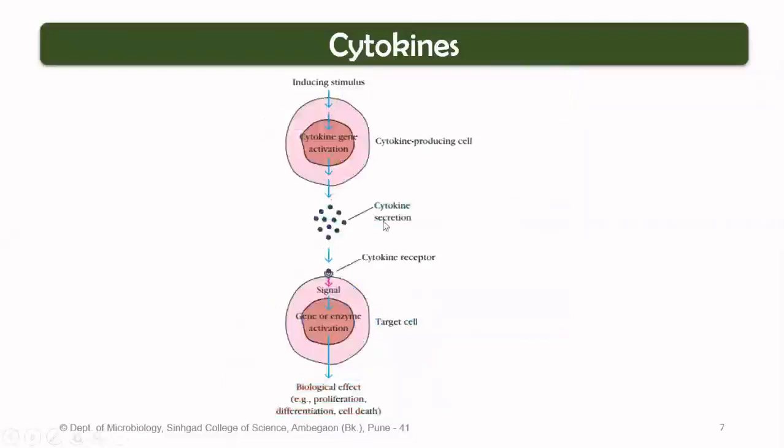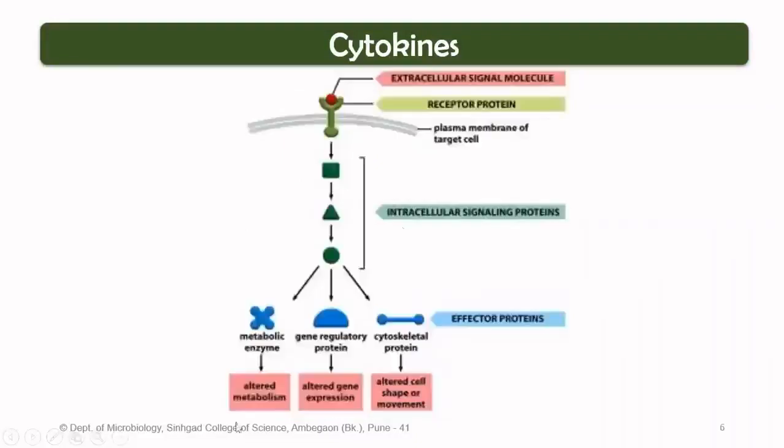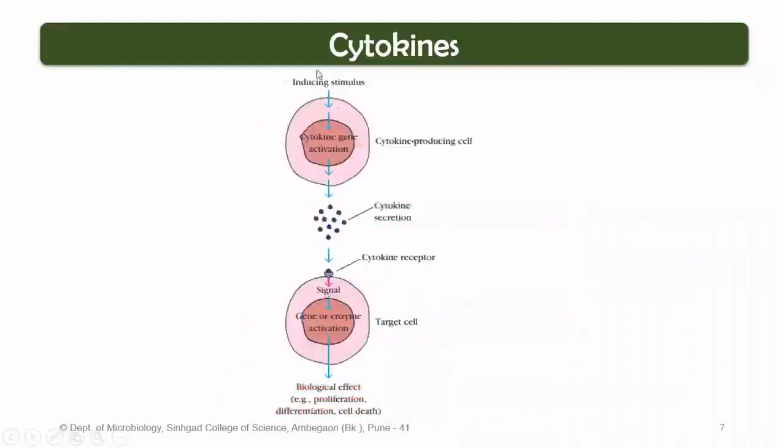So try to imagine this particular cell along with the last cell that we studied. Once the stimulus is received in the form of a cytokine, there would be cytokine gene activation. Now we are emphasizing a specific response. There was gene activation, and because of gene activation, there was secretion of certain molecules. This secretion would be the response generated to the stimulus that has been received by the cell.